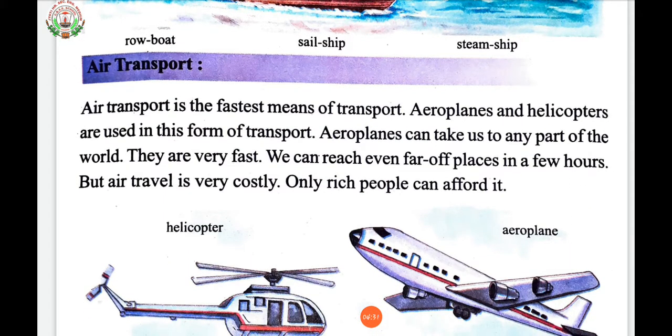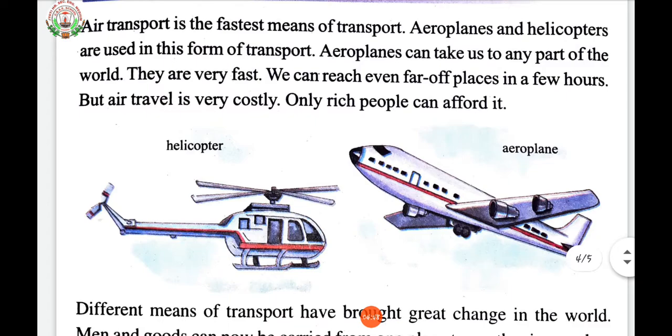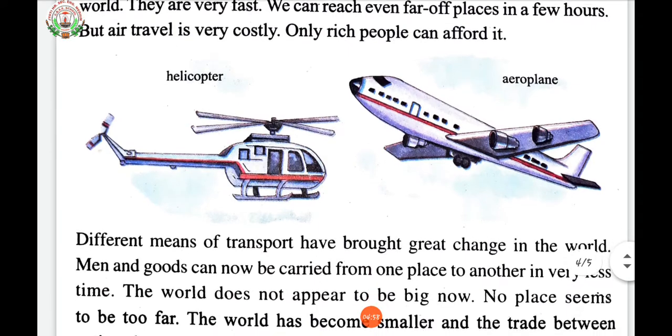Now see, air transport. Air transport is the fastest means of transport. Aeroplanes and helicopters are used in this form of transport. Aeroplanes can take us to any part of the world. They are very fast. We can reach even far off places in a few hours. But air travel is very costly. Only rich people can afford it.